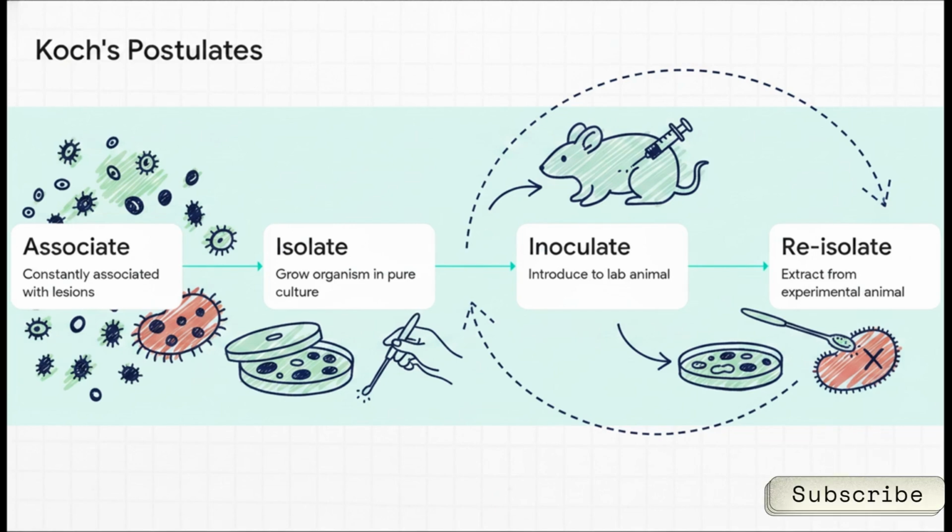1. Associate. The microorganism must be constantly associated with the disease lesions. 2. Isolate. You must isolate it and grow it in a pure culture. 3. Inoculate. You introduce it to a suitable lab animal, and it must cause the exact same disease. 4. Re-isolate. You have to extract the pure culture again from that experimental animal. Associate, isolate, inoculate, re-isolate. AIIR.